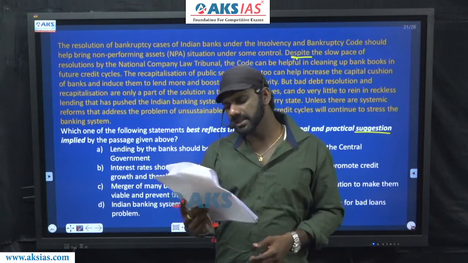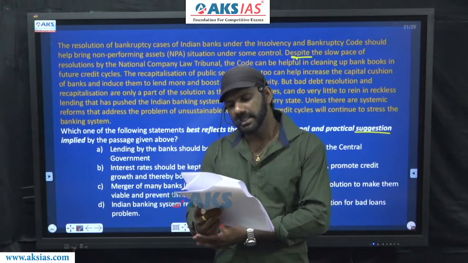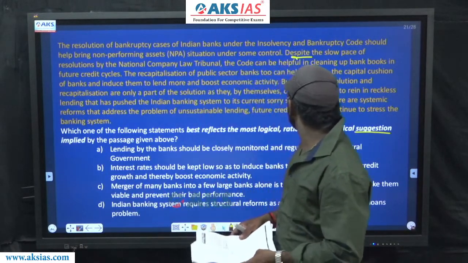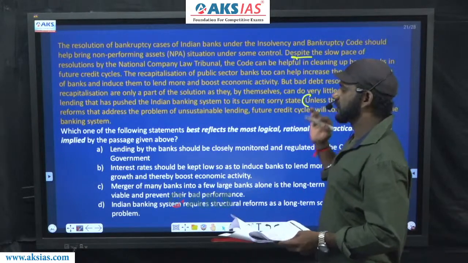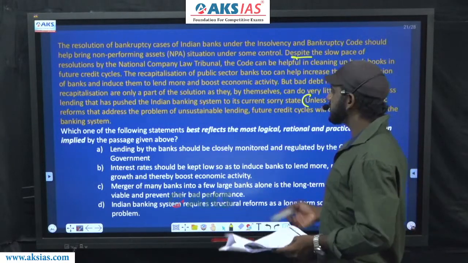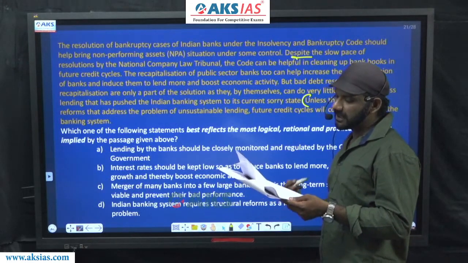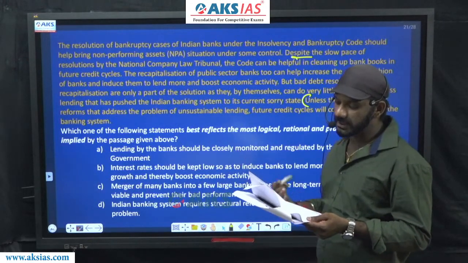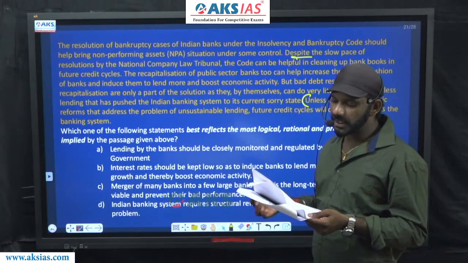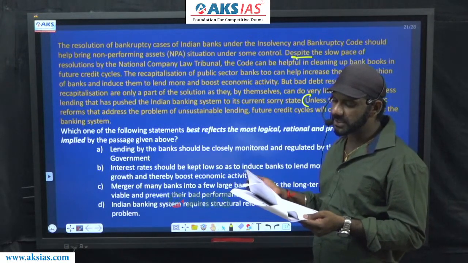I'll read the last sentence of the passage once again. Unless there are systematic reforms, changes, that address the problem of unsustainable lending, future credit cycles will continue to stress the banking system.